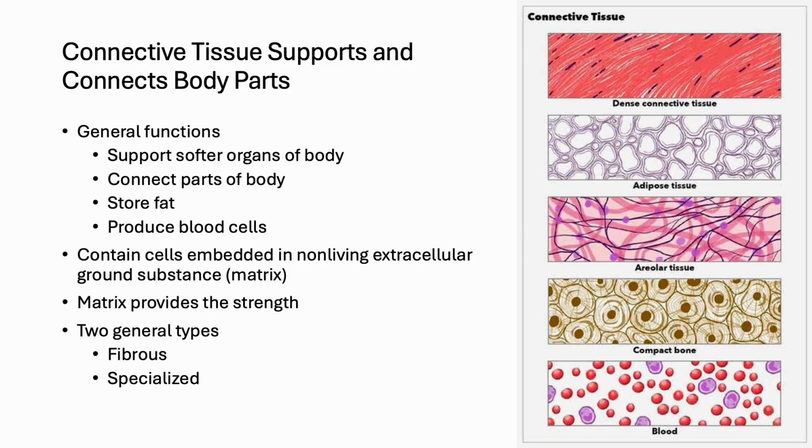Connective tissue is the body's most diverse and abundant tissue, performing a wide range of supportive roles. It binds body parts together, providing structural integrity, cushions organs, stores fats, produces blood cells, and even participates in immune defense. A hallmark of connective tissue is the extracellular matrix, a non-living material that surrounds the cell and gives tissues its strength and resilience. The composition of the matrix, water, proteins, and polysaccharides, varies widely, creating textures that range from soft and gel-like to firm and rigid.